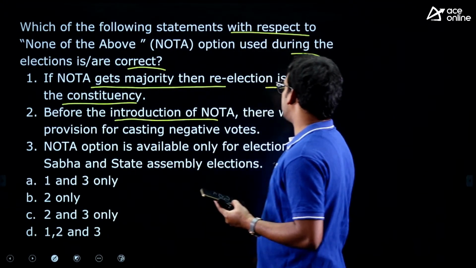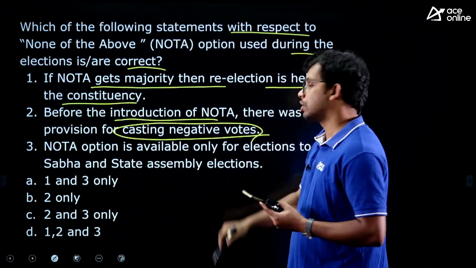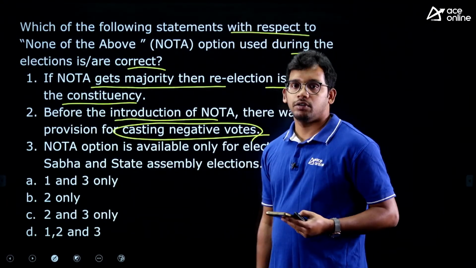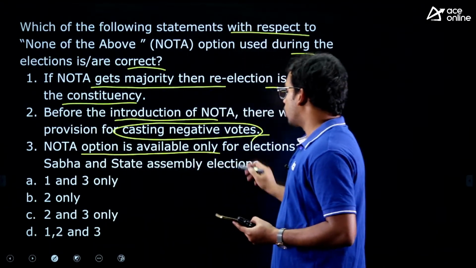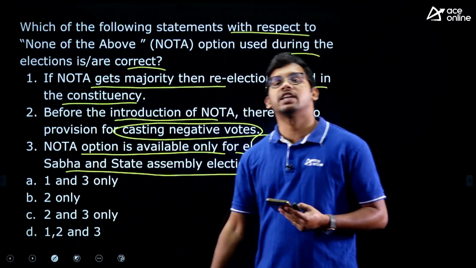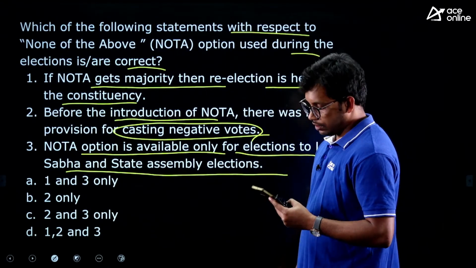Second, before the introduction of NOTA, there was no provision for casting negative votes. So before NOTA, there was no option to reject the candidates. And the third statement, the NOTA option is available only for elections related to the Lok Sabha and state assemblies.